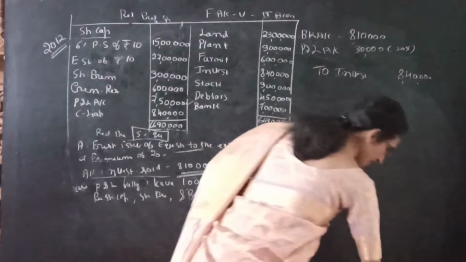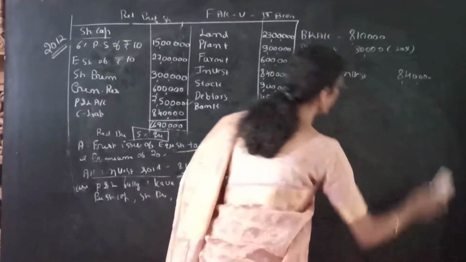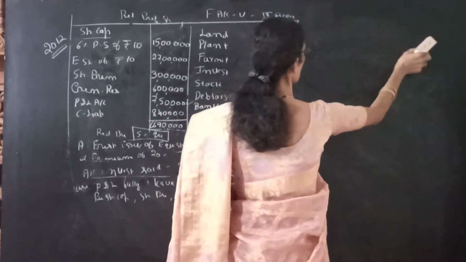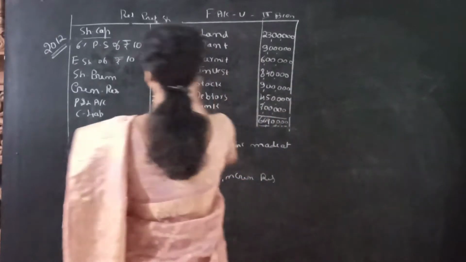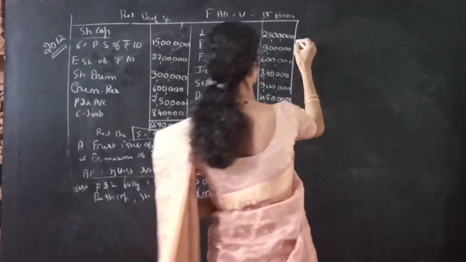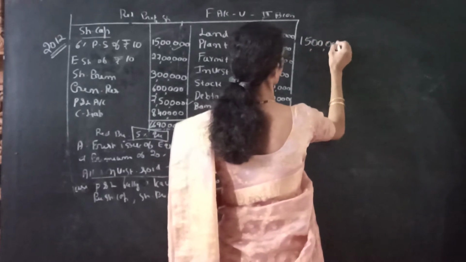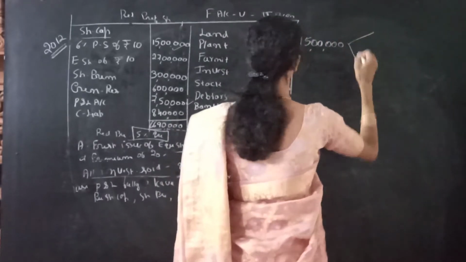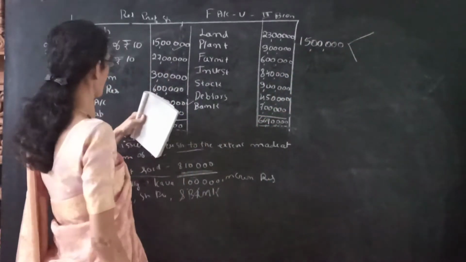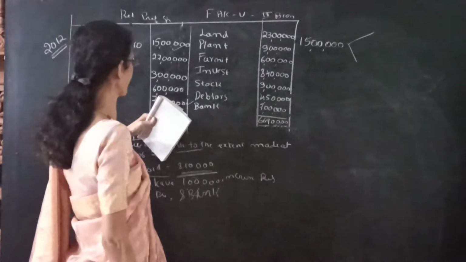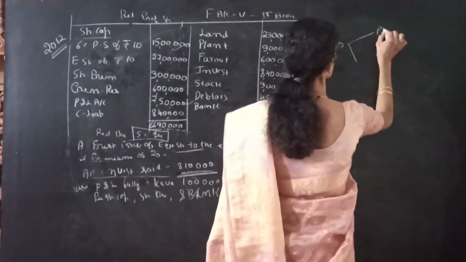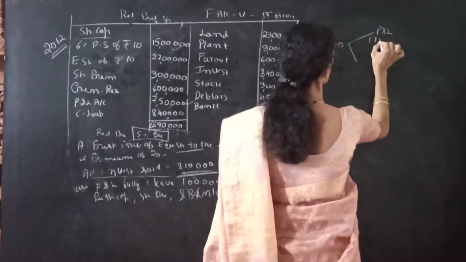Next, see how we have to redeem the preference shares. The preference shares amount is 15 lakhs. It is given to utilize the profit and loss account fully. The profit and loss account is 7,50,000.